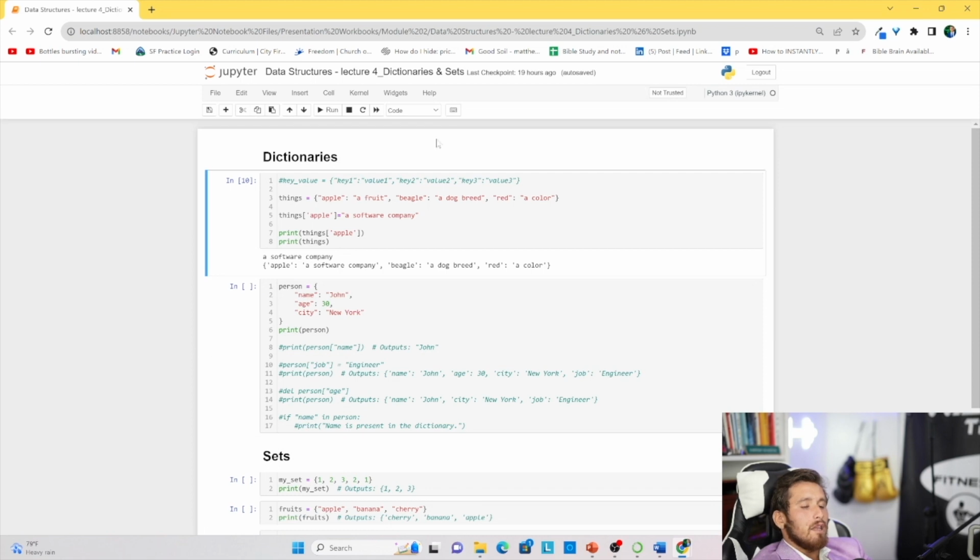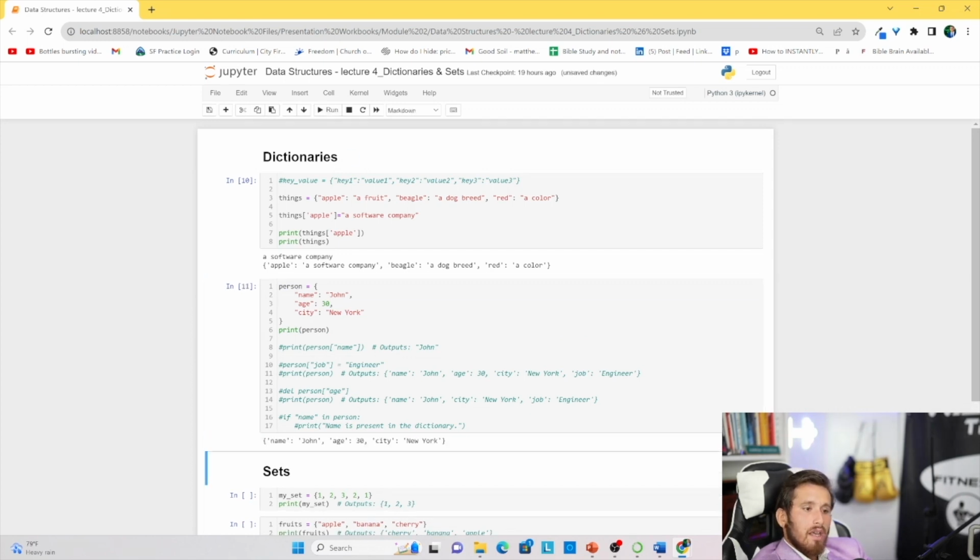All right, let's take a look at another dictionary. We have the person dictionary. Same deal here. If we click run, we're going to get the dictionary. And what we can do here is take a look at replacing the name of the person, like how we did in the things dictionary. So let's click run.